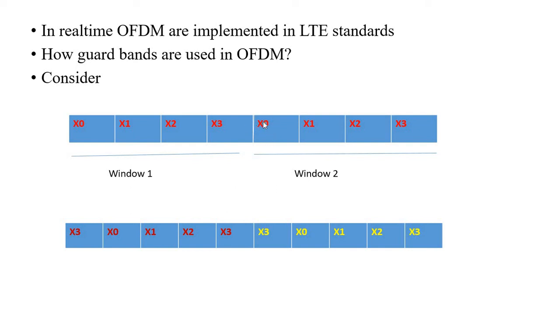So in the next window, the data is x0. So x0 will be corrupted. Some error will occur in x0 when this symbol gets spread here due to multipath.